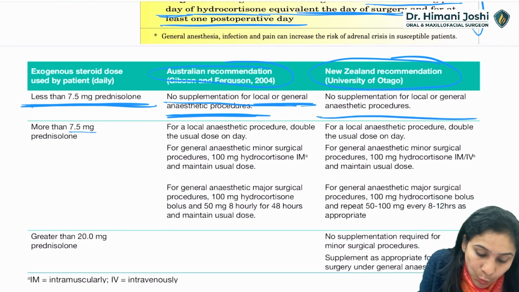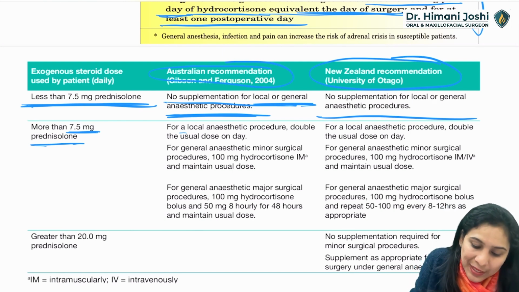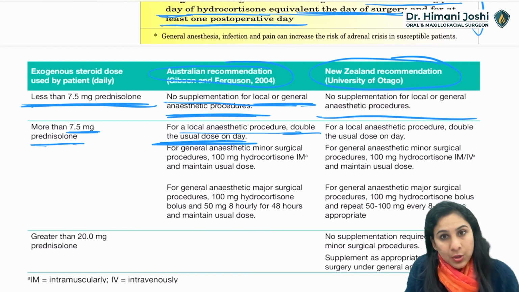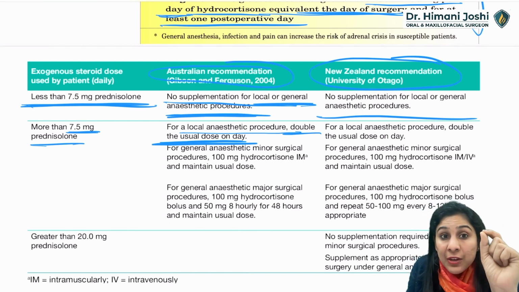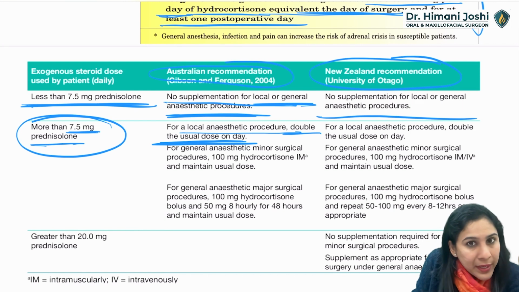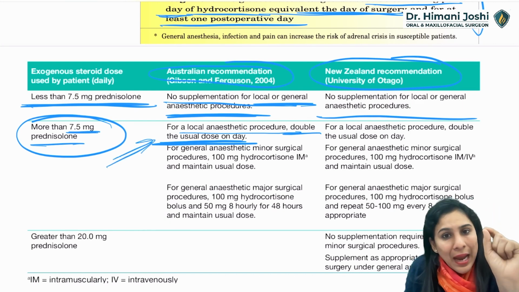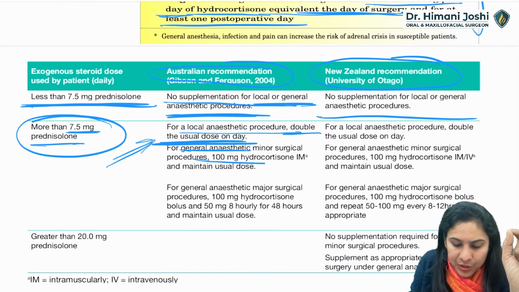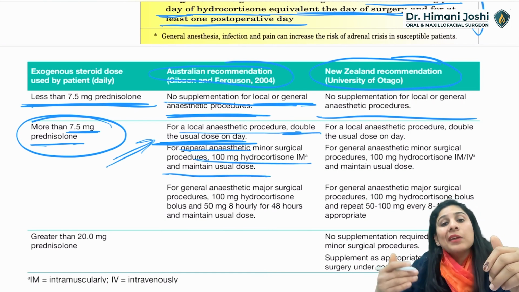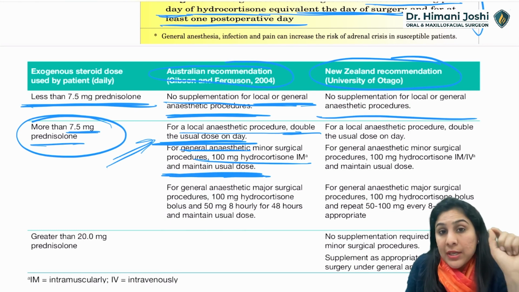If you are taking more than 7.5 mg prednisolone, again, just for LA procedures, you can double it on the day of surgery. Okay, if it's a major surgery, you can double it on the day of surgery if you are taking a high dose steroid and if it is a major surgery. Okay, and of course, if it is a GA surgery, you will do the same thing, 100 mg hydrocortisone equivalent and maintain the usual dose. So those usual doses not changed.